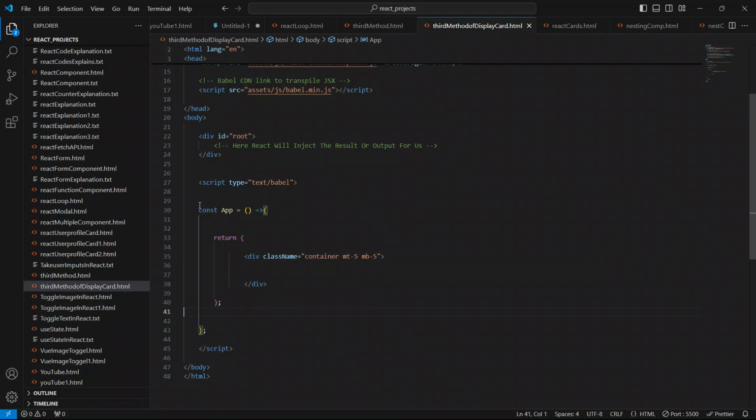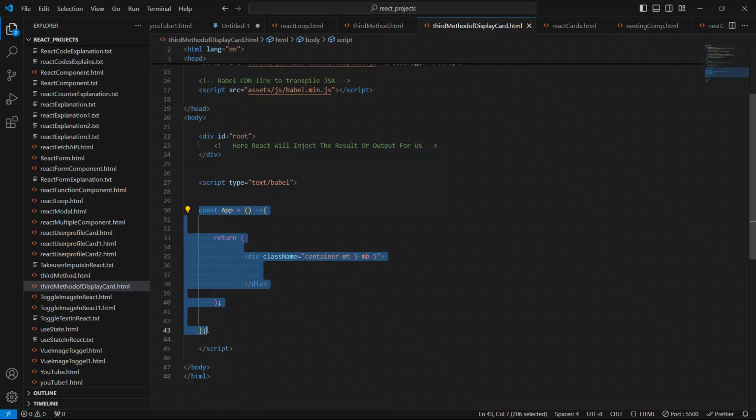So now we have to mount this parent component to this container div. We have to attach it, we have to connect this wrapper div or container div with this React parent component.